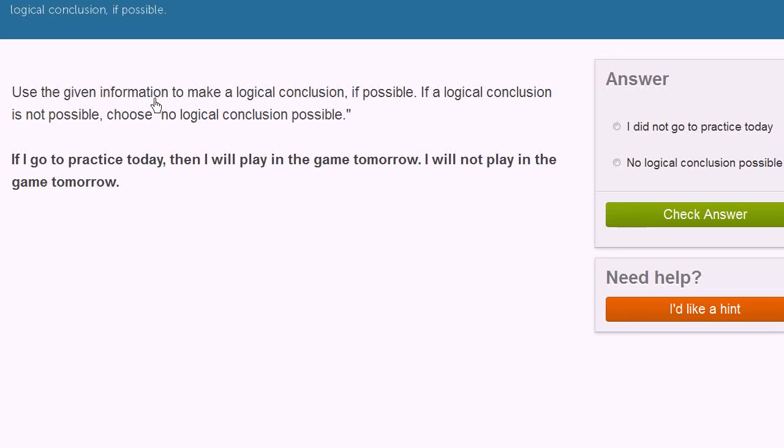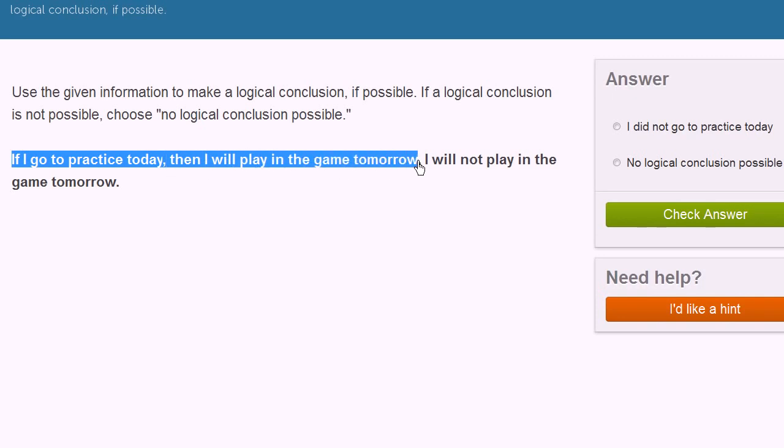Use the given information to make a logical conclusion if possible. If a logical conclusion is not possible, choose no logical conclusion possible. All right, so let's see what they tell us. The statement is, if I go to practice today, then I will play in the game tomorrow. So this statement is saying, look, if I go to practice today, then I'm definitely going to play in the game tomorrow.